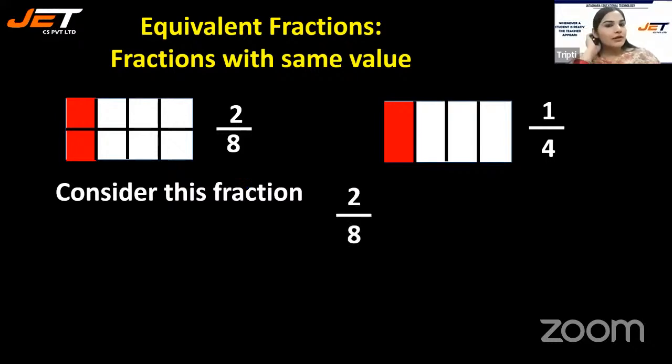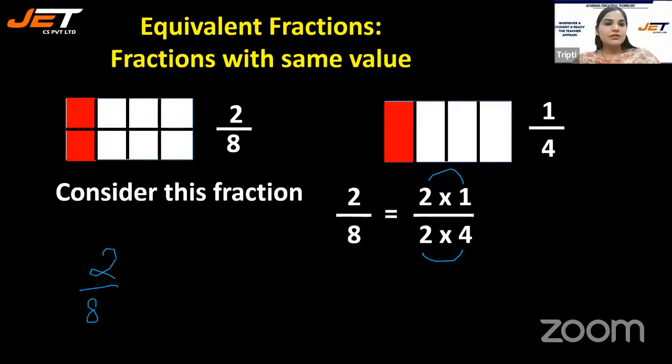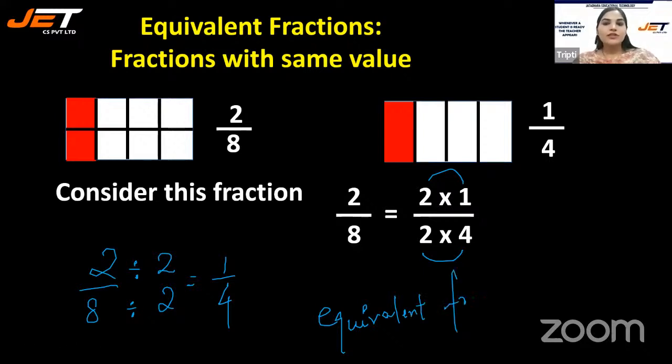Consider this fraction 2/8. I can also write it as 1/4. Why? Because 2 times 1 is 2, 2 times 4 is 8, like multiplying 1/4 by 2/2 will give me 2/8. Or if I reduce this fraction, I can see 2 and 8 are both in the times table of 2. I'll divide by 2, so I got 1/4. These fractions that have the same value are called equivalent fractions.